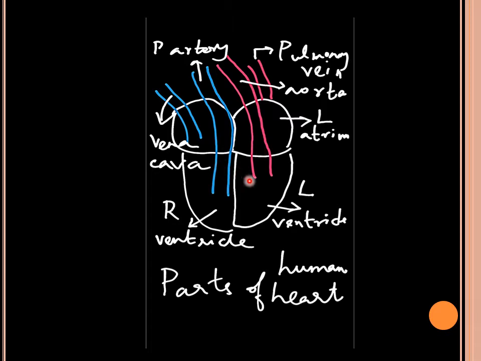There are valves present between the atrium and ventricle. The valve present between the right atrium and right ventricle is called the tricuspid valve. And the valve present between the left atrium and left ventricle is called the bicuspid valve. There are valves present inside the blood vessels, aorta and pulmonary artery also. Both the valves are called semilunar valves. The function of the valves present in these blood vessels as well as the chambers is to prevent the backflow of blood.